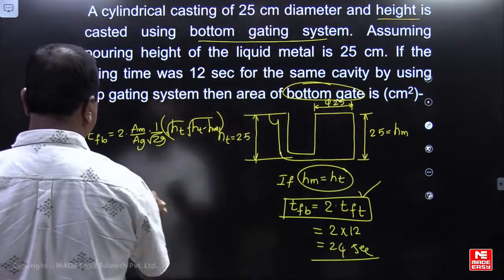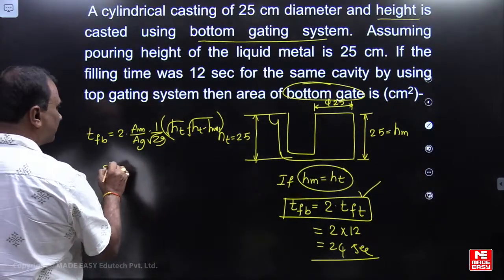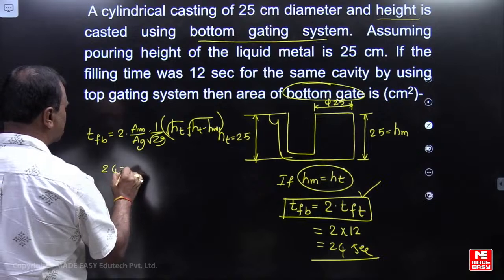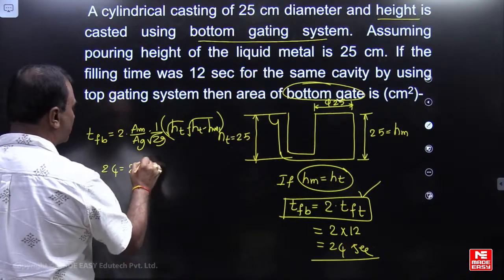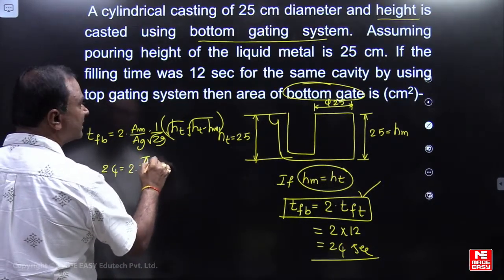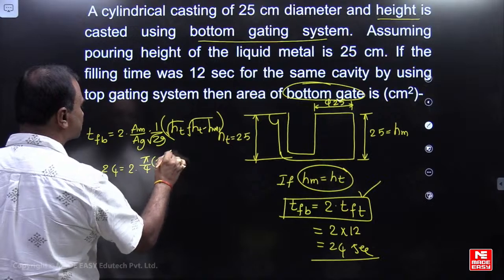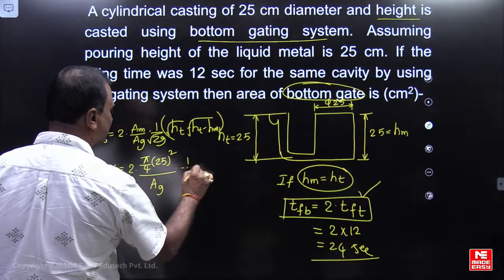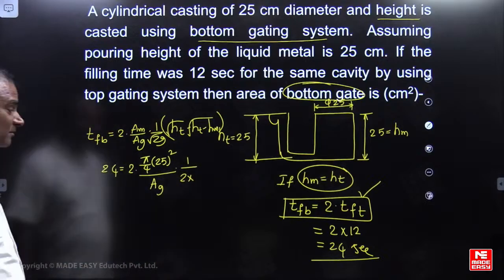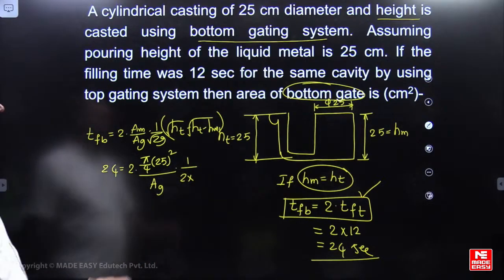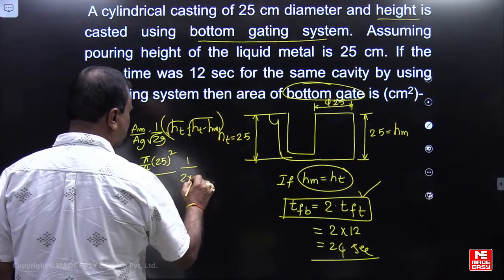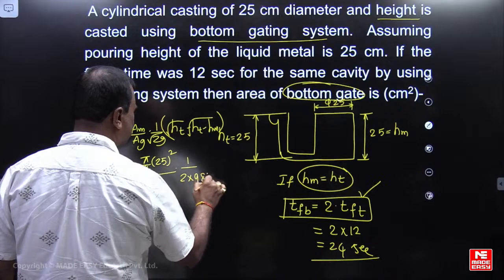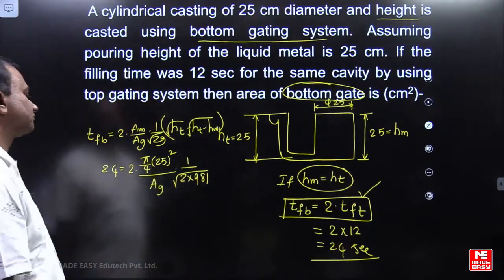So filling time is how much? 24 seconds, equal to 2 times AM, pi by 4 d square, 25 whole square, by AG, into 1 by root of 2G. Friends, all the units I am substituting in centimeters, so g is 981 centimeters square.